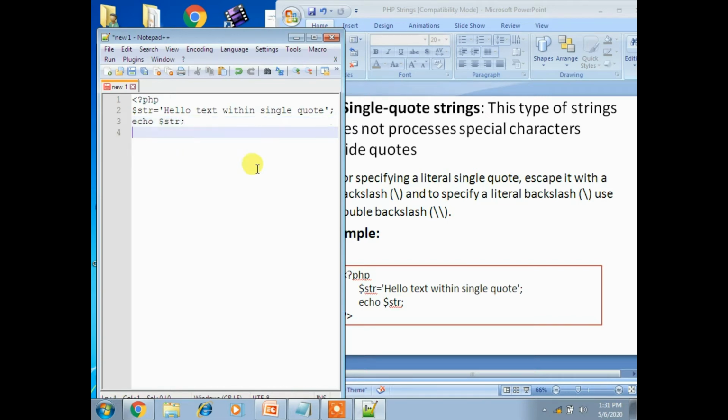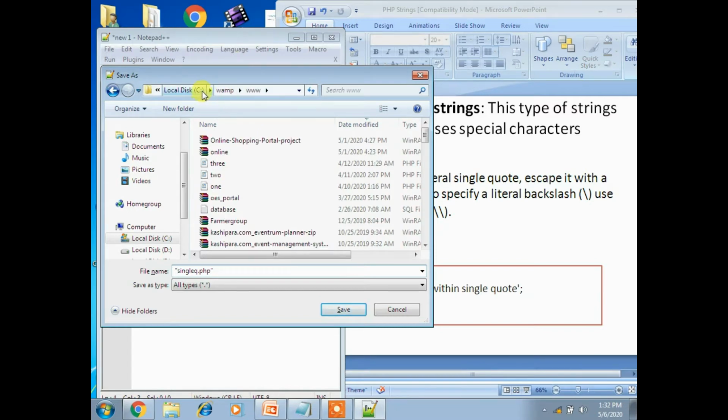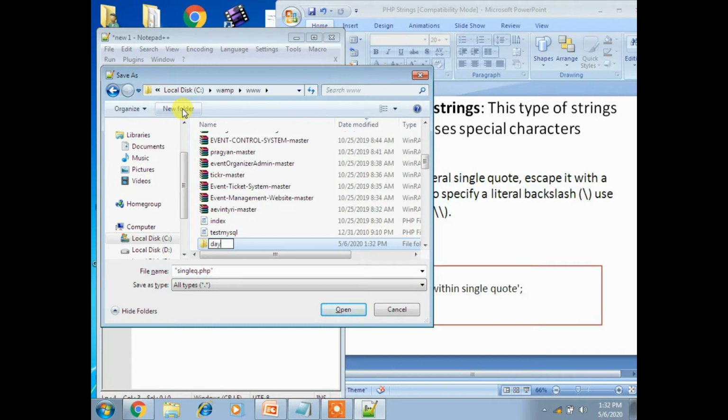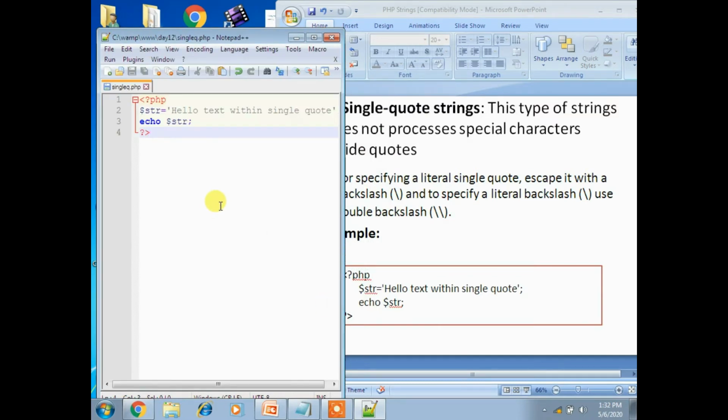Now save this program with the file name single q.php. Here I am creating a new folder in www, that is C drive, wamp, www. I created a folder called day 12, and saved the program there. I saved the program successfully. Now I want to execute it.